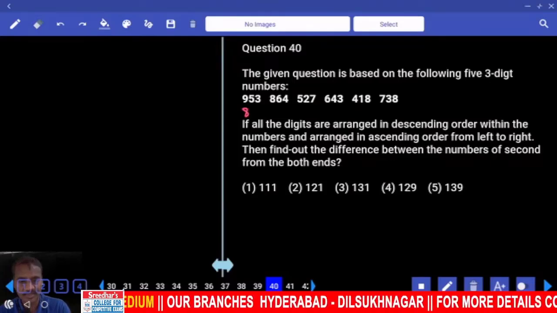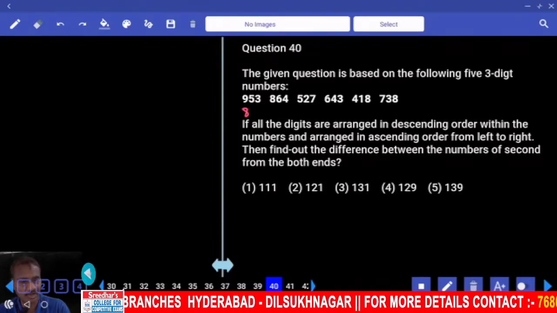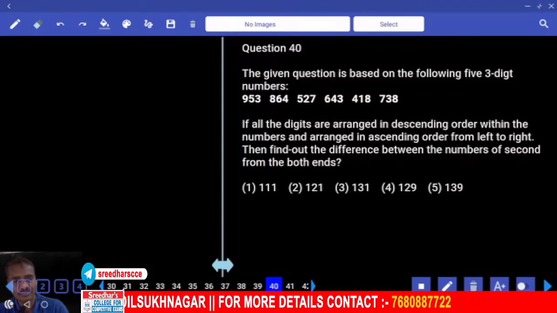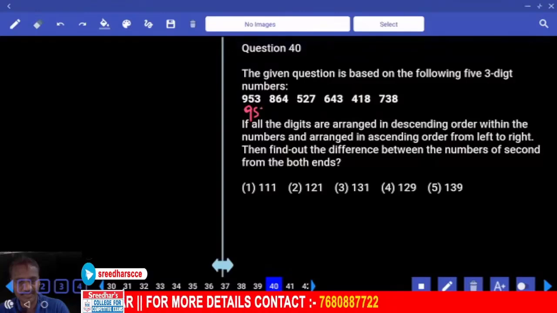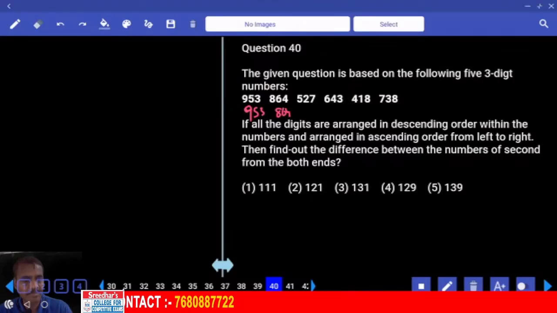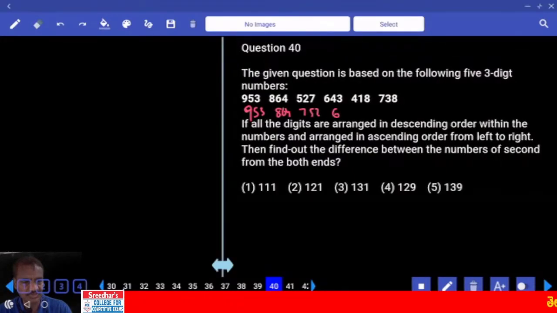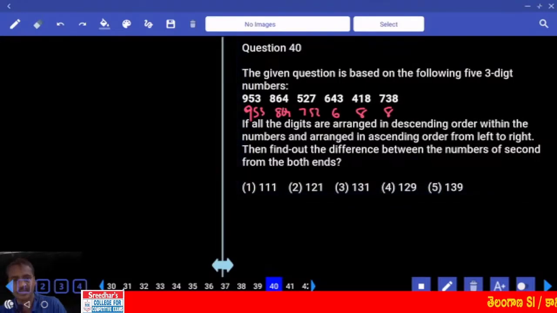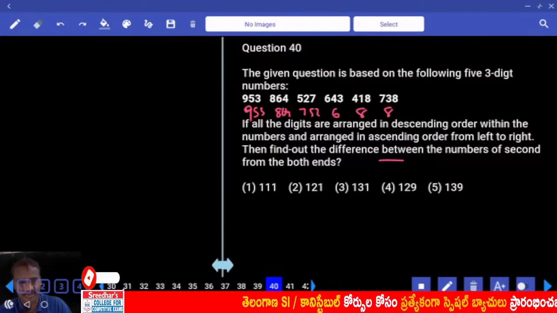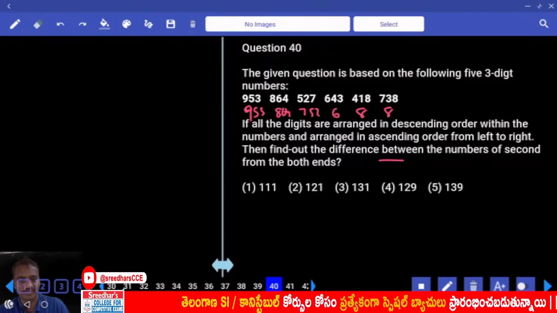This will be 8 and this is how much? No, all the digits are arranged in descending order. Now this will be 953. Now this will be 864 and this will be 752. Now here this is 6, this is 8 and this is 8. Now 9, 8, 8 and so on. Then find out the difference between the numbers second from both the ends. Second from both the ends means second from the left hand, second from the right hand. Now which will be the second from the left hand?